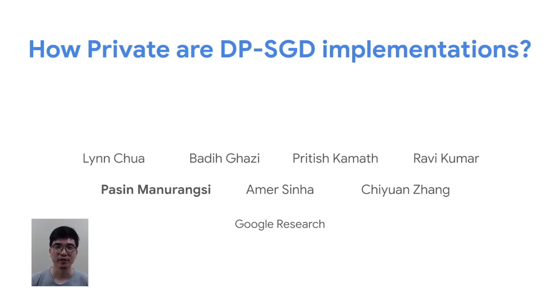This is a short summary for our paper, How Private Are DP-SGD Implementations. This is joint work with Lin Chua, Badi Kasi, British Kama, Ravi Kumar, Amar Singha, and Chi Yuan Zhang. All of us are from Google Research.